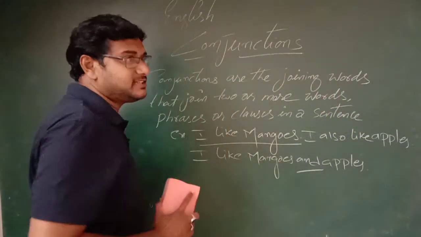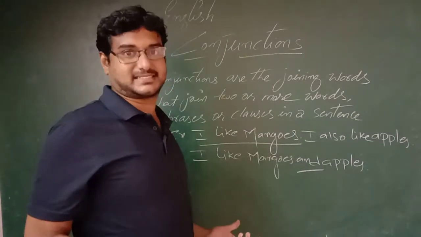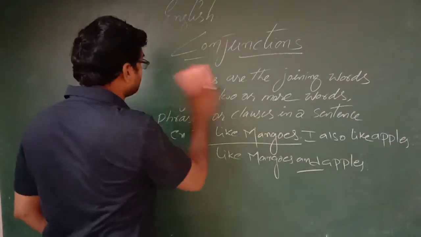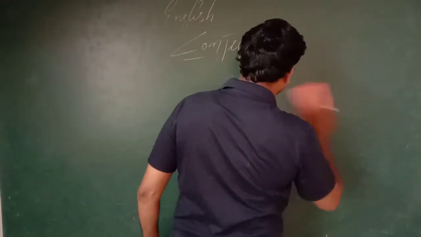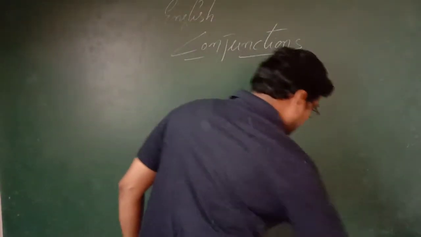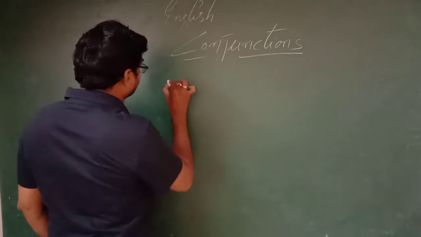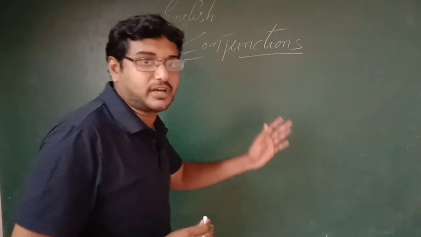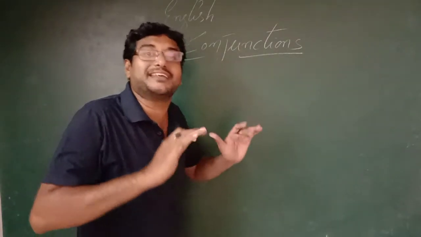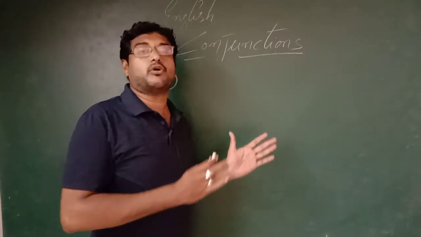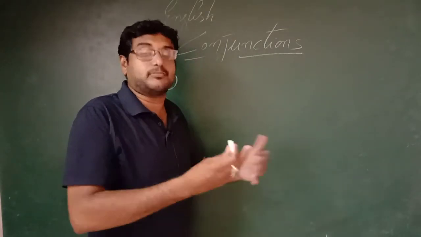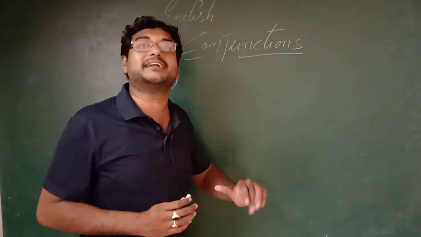Conjunctions are also called linkers. There are three types of conjunction. First one, coordinating conjunction. Next one, subordinating conjunction, and correlative conjunction.